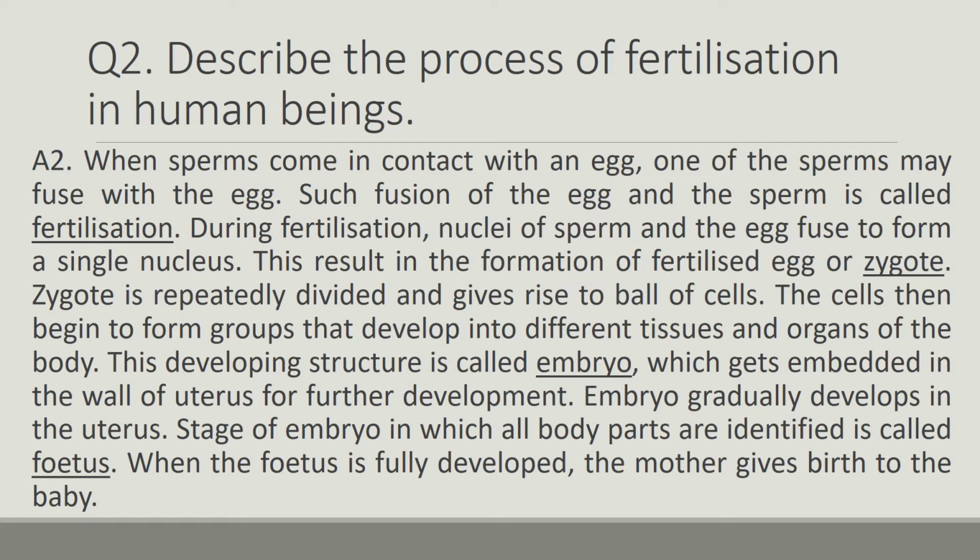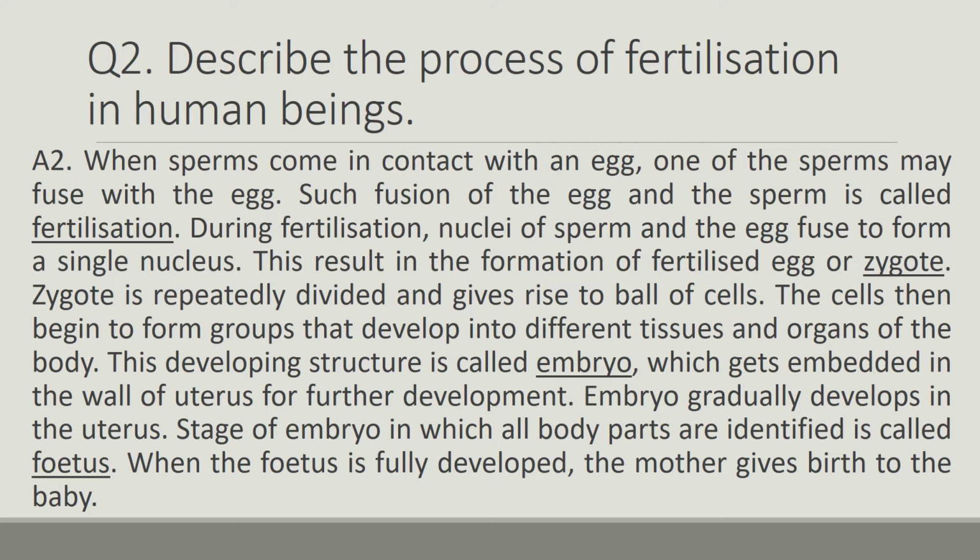Question number 2 is describe the process of fertilization in human beings. The answer is when sperms come in contact with an egg, one of the sperms may fuse with the egg. Such fusion of the egg and the sperm is called fertilization. जब एग और स्पर्म फ्यूज हो जाते हैं एक साथ तो उसको हम फर्टिलाइजेशन कहते हैं.